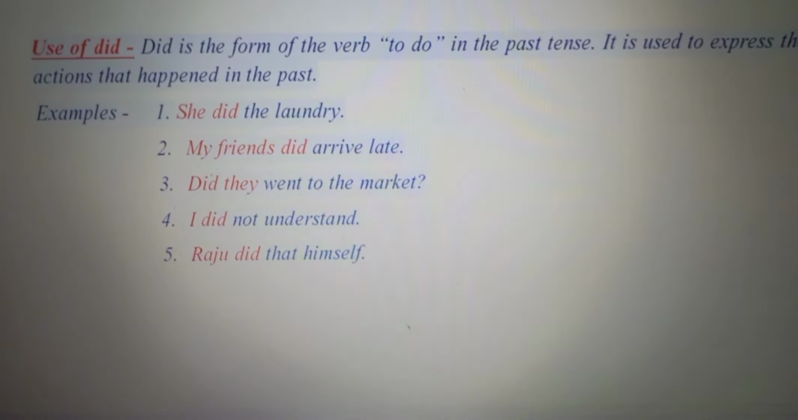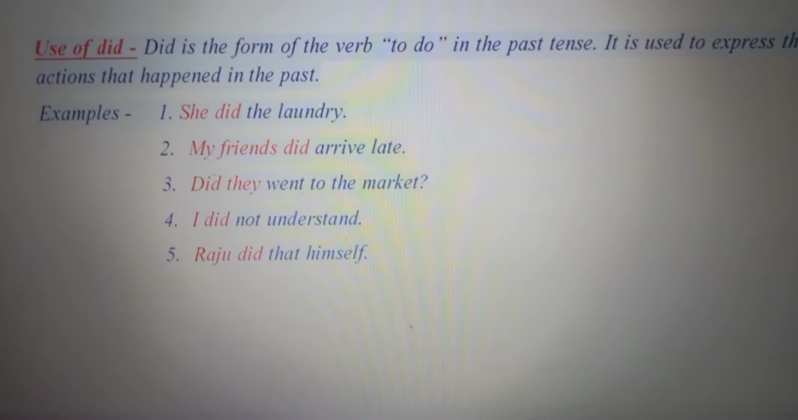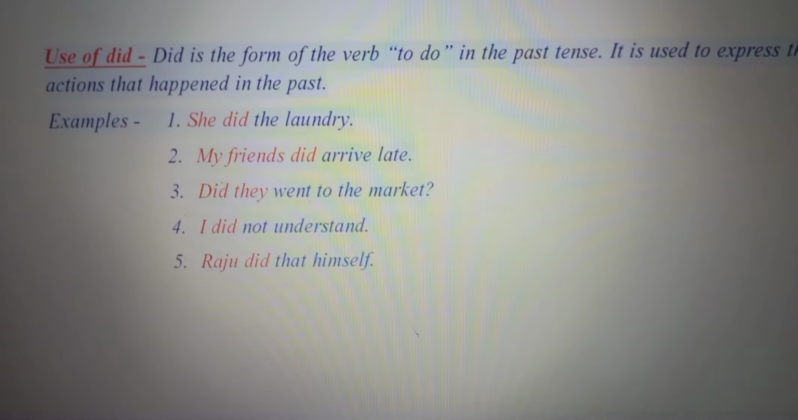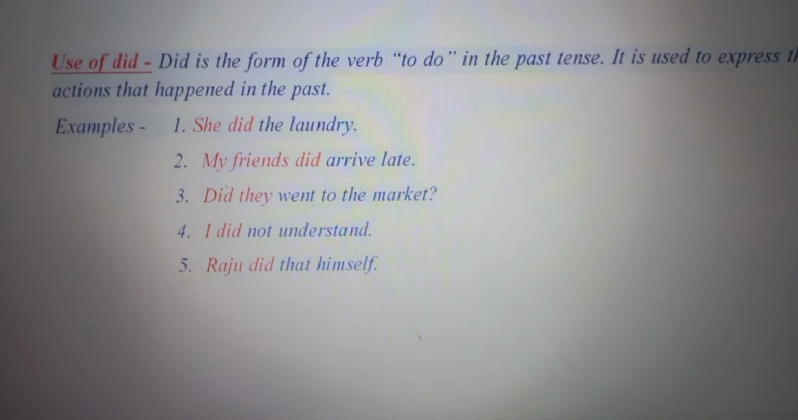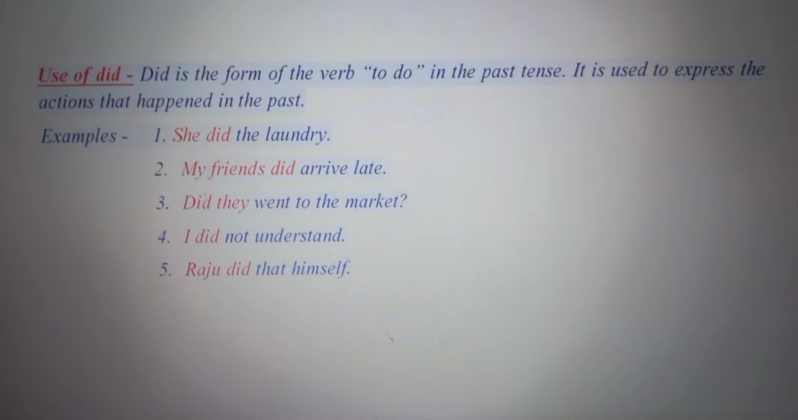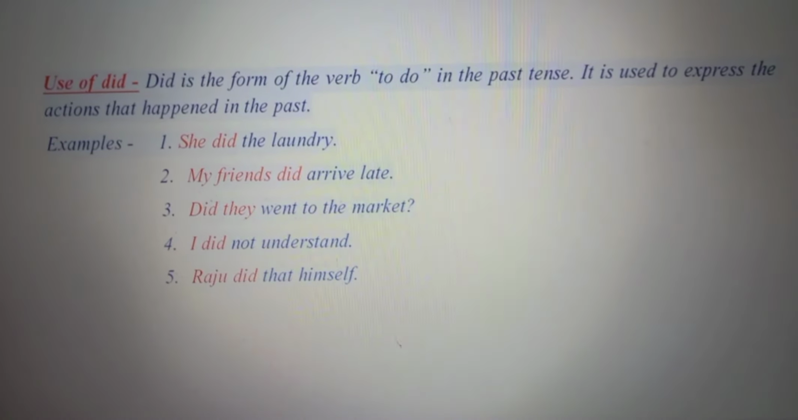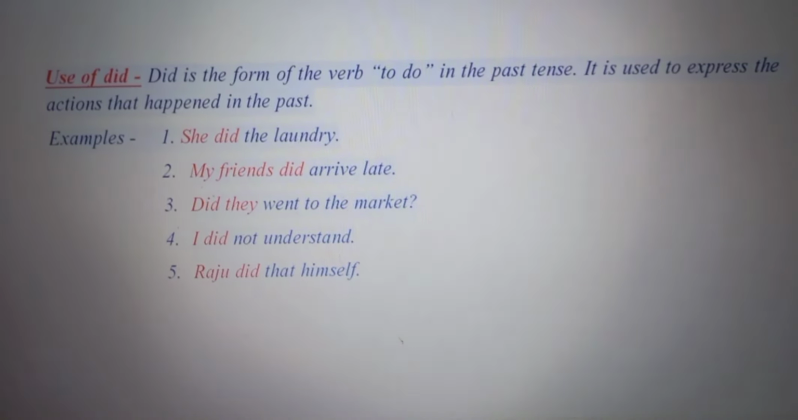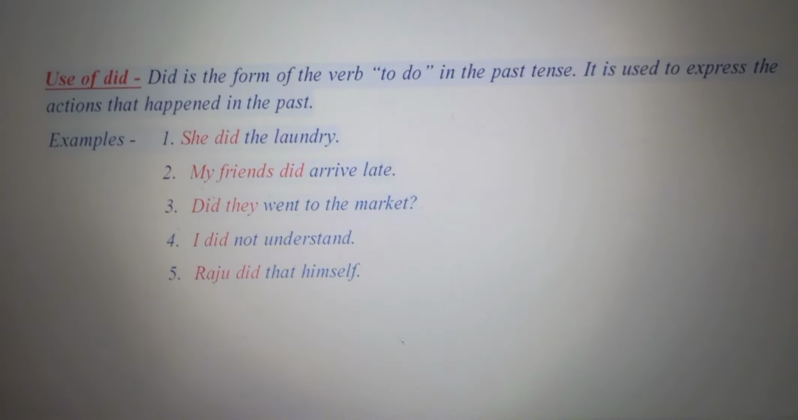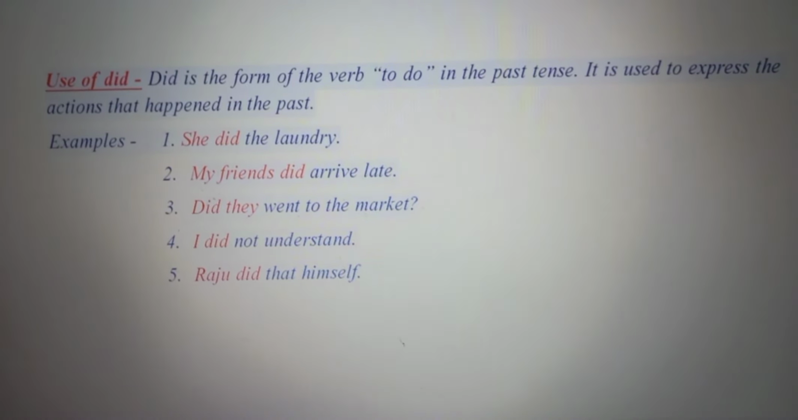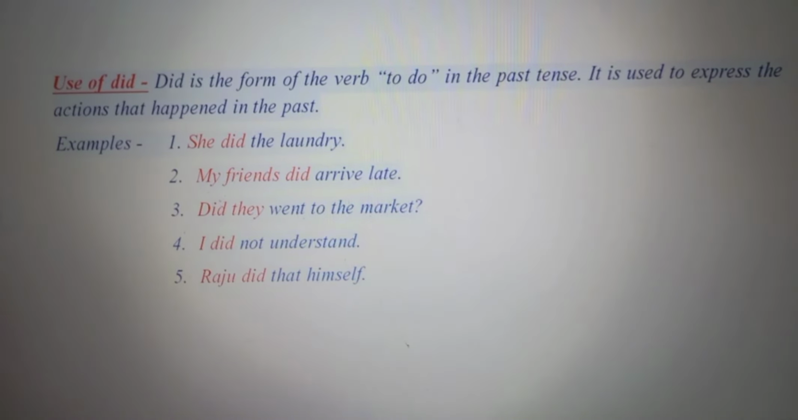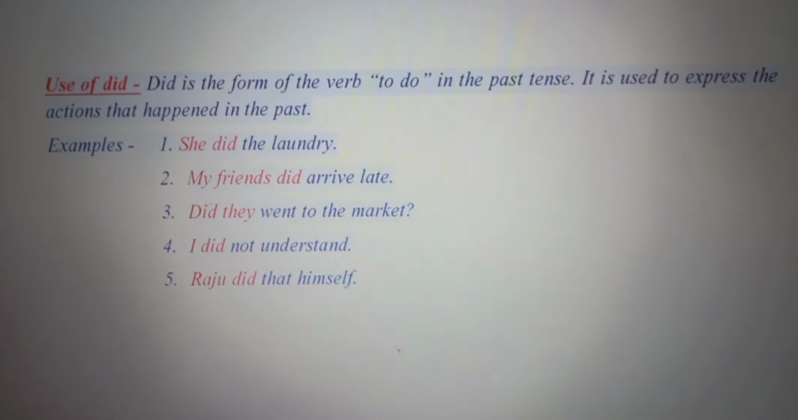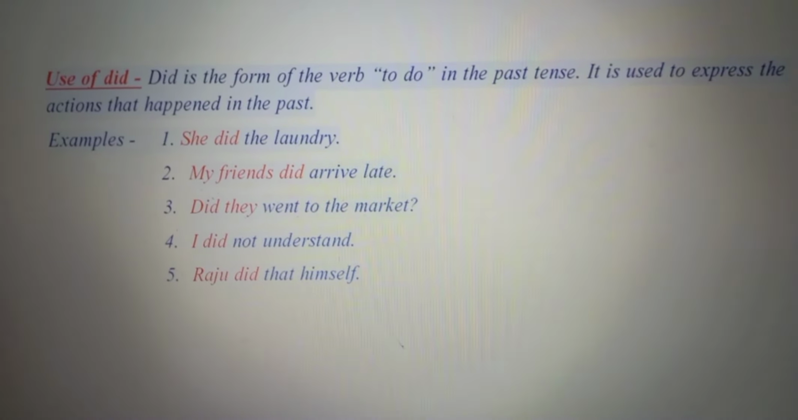She did the laundry. Now here again we are talking about the past tense, so we have used did, whatever may be the subject, whether she, my friends, they, I, Raju, whatever may be the subject, we will use did in the past tense. My friends did arrive late. Did they go to the market? I did not understand. Raju did that himself. So here in all the examples you are talking about the past tense. Therefore we have used the helping verb did with it.